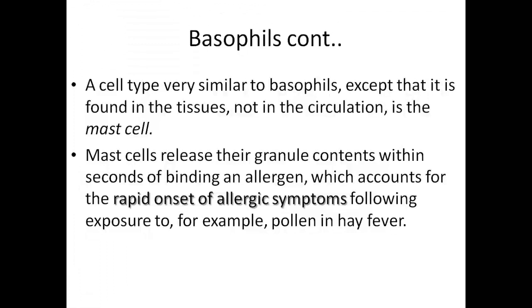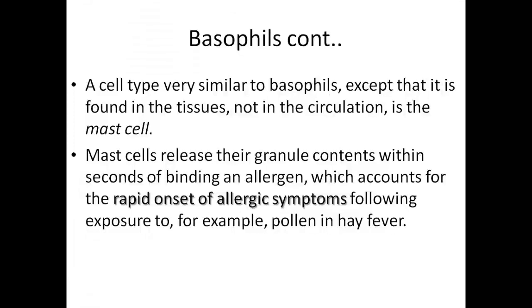It's a derived cell from the leukocytes circulating within the circulation. So this mast cell, as it is similar to basophils, has the tendency of releasing granule content, just as you saw here, where the basophils have granule content containing histamine and heparin. So in this case, mast cells also have granule content which is released within seconds of binding an allergen, which accounts for a rapid onset of allergic symptoms.